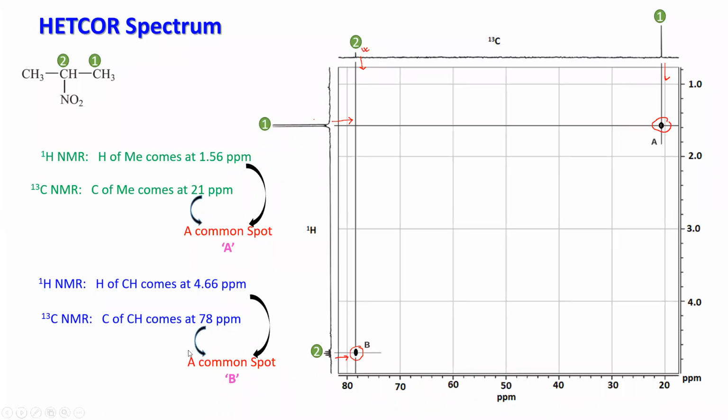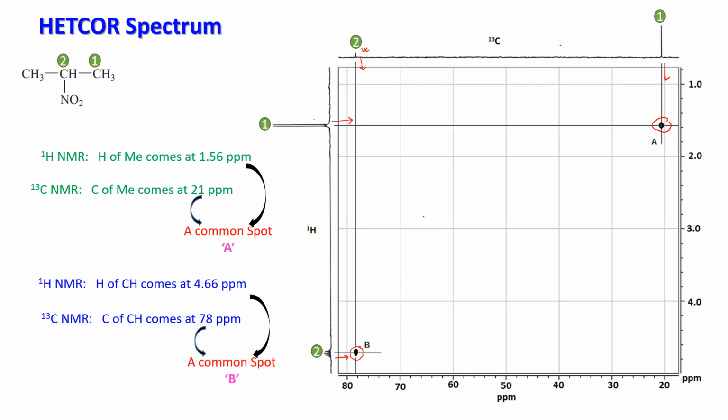Once again, okay. So what I'm telling is, first of all, what is the criteria for HSQC? You have to put the 13C of the molecule along the x-axis, and proton NMR along the y-axis. And now, in the instrument, it will show this spectrum.